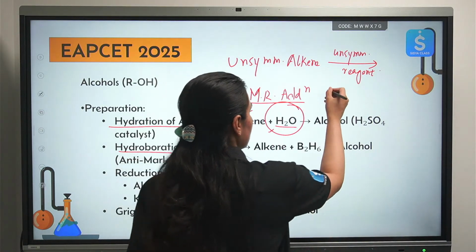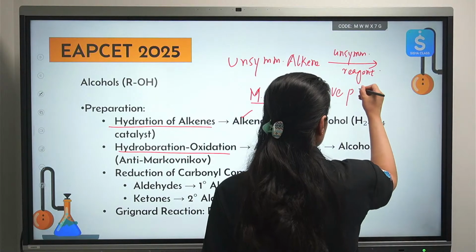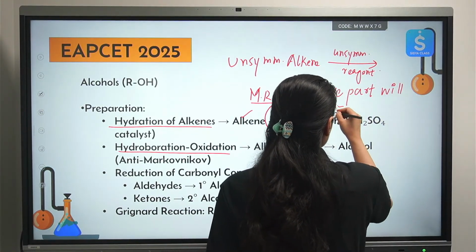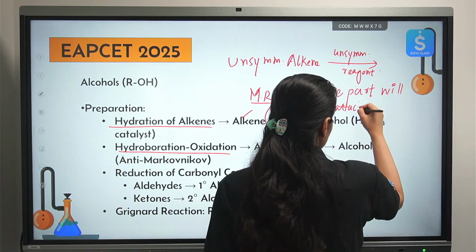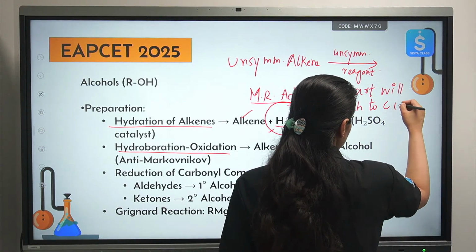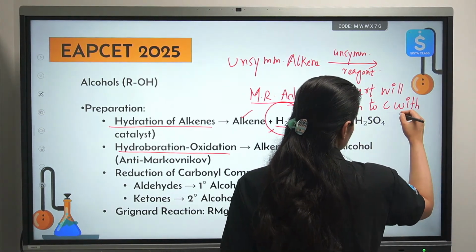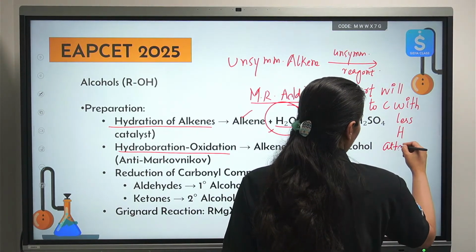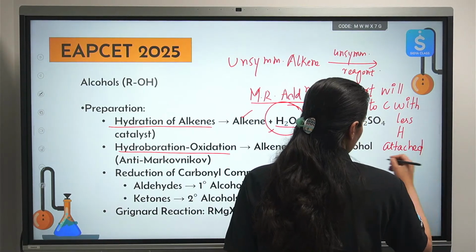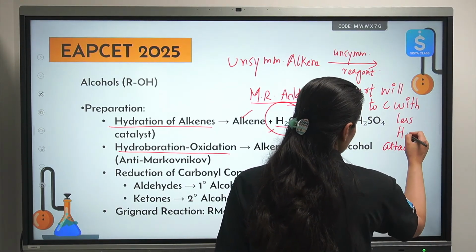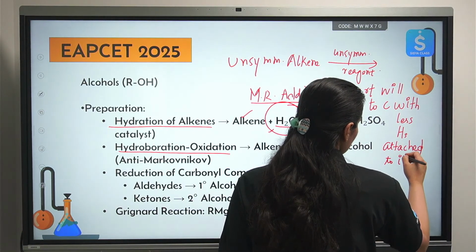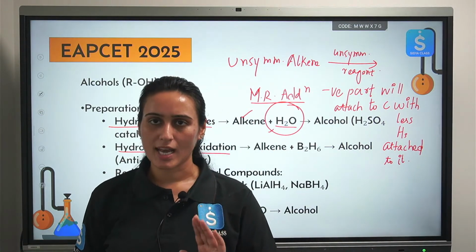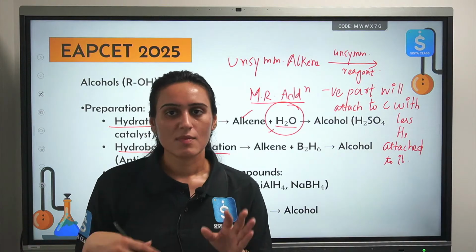I will write it. Negative part will attach to carbon with less hydrogens or more substituted carbon, however you want to call this carbon atom. Less hydrogens attached to it or less substituted carbon atom. So the positive part will go to that carbon atom which has more hydrogens attached to it. I will not write that entire thing because now you understand.